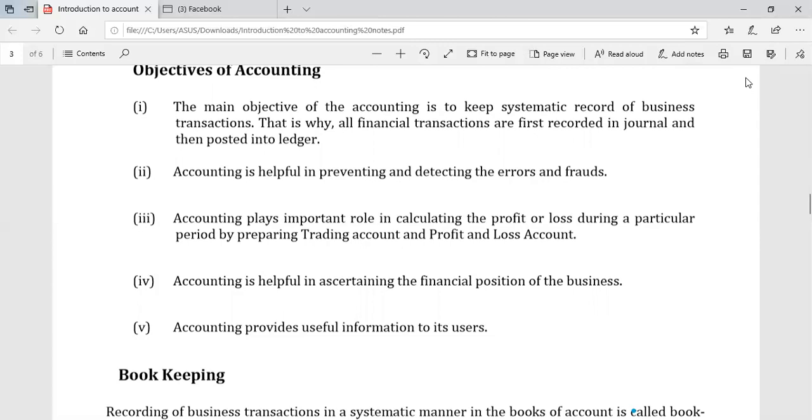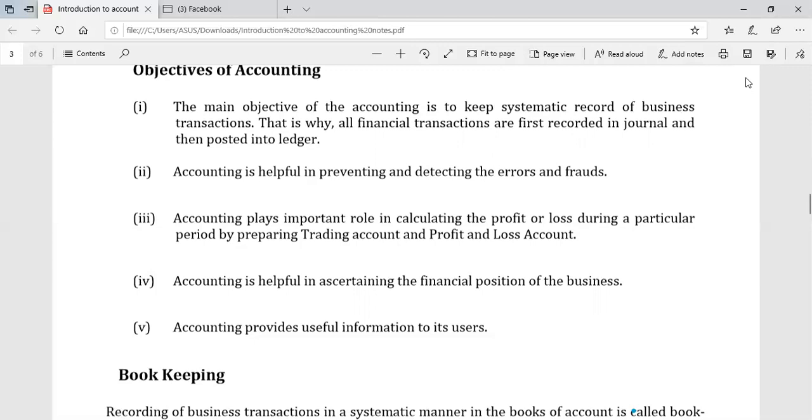The second objective is what? Accounting is helpful in preventing and detecting errors and frauds. So if we are maintaining a systematic record of all the business economic transactions, it helps us in preventing and detecting errors and frauds.